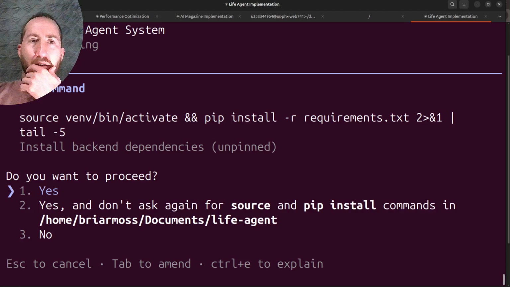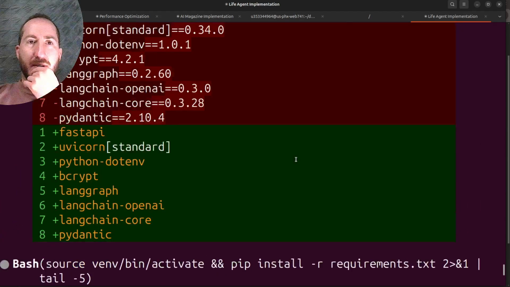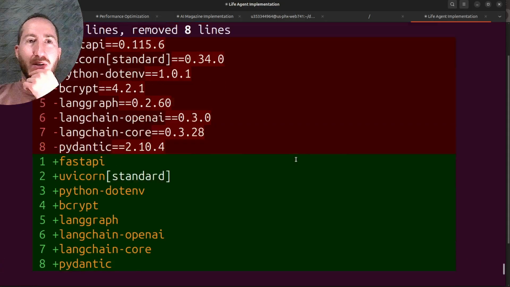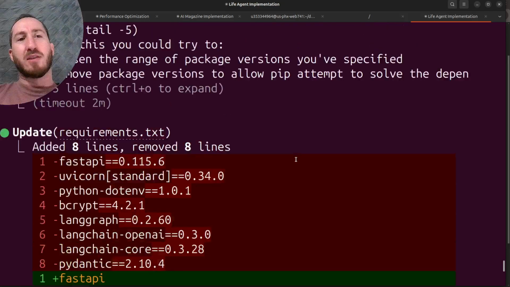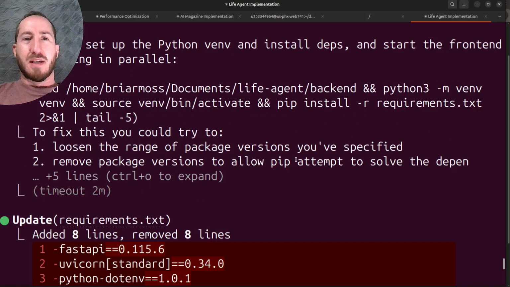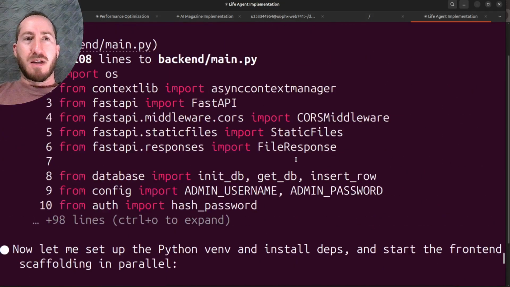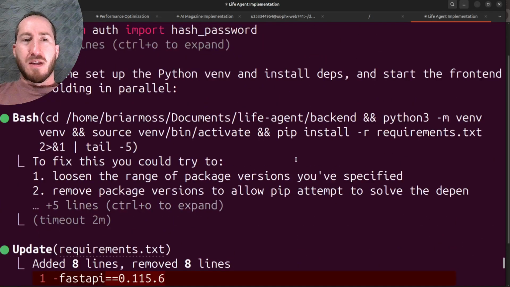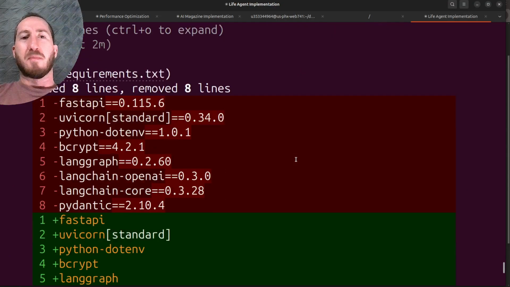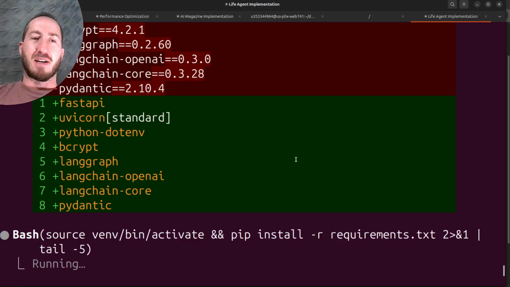And it wants to do it again for some reason. Oh, I guess it ran into an error. So here, what it did was it tried to run it, and it ran into an error that had issues with the compatibility of the Python packages.